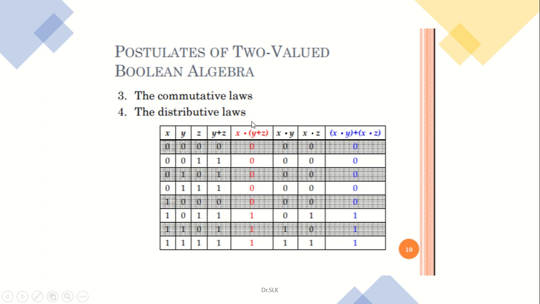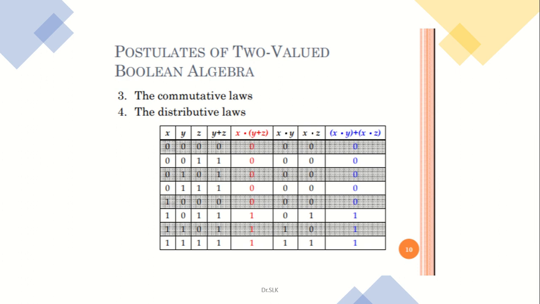So for x into y plus z, now you want to find an AND operation between x and y plus z. So 0 into 0 is 0, 0 into 1 is 0, next 0 into 1 is 0, 0 into 1 is 0, 1 into 0 is 0, 1 into 1 is 1, 1 into 1 is 1, and 1 into 1 is again 1. That means 0 0 0 0 0 1 1 1 is the answer of x into y plus z.